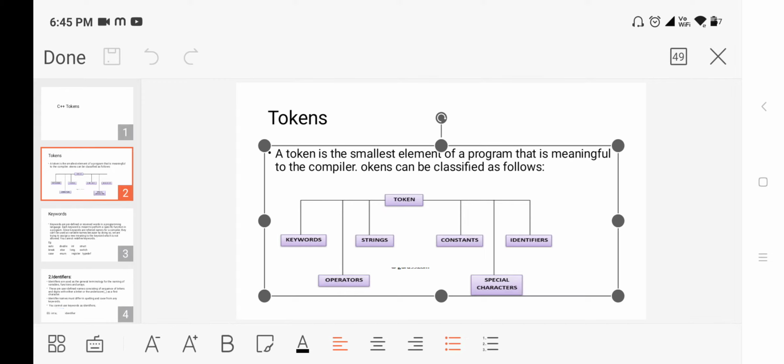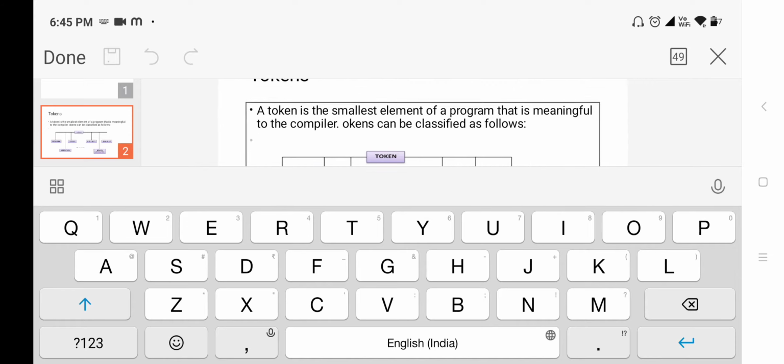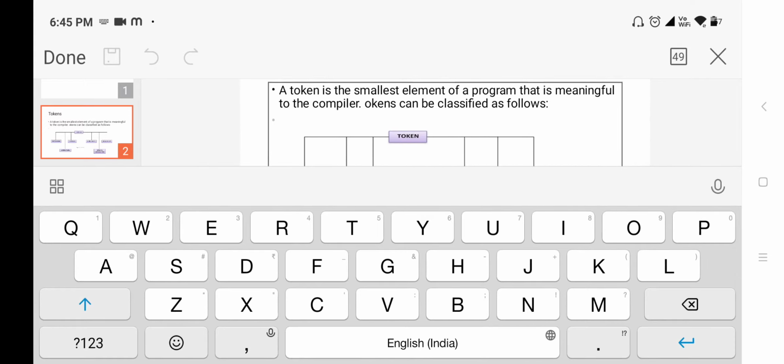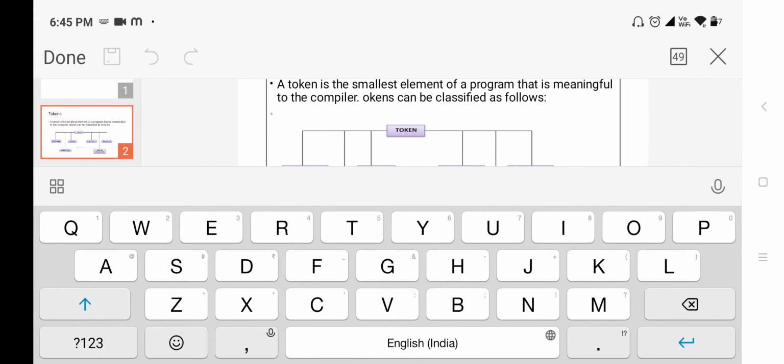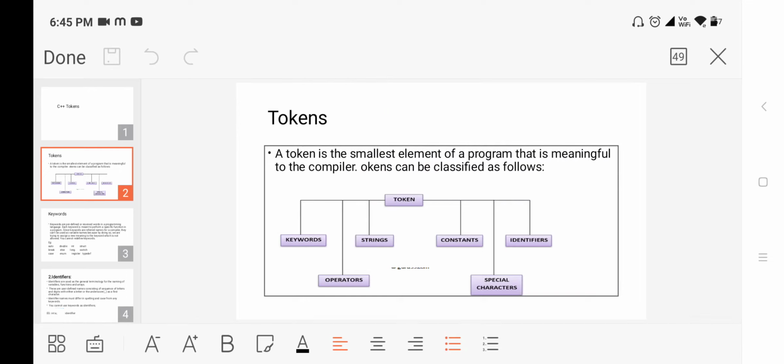In this picture I have already given the tokens. What is the first token here? Identifiers. Just here one character is missed, which I am changing. Token, that is token. Later we'll change it.